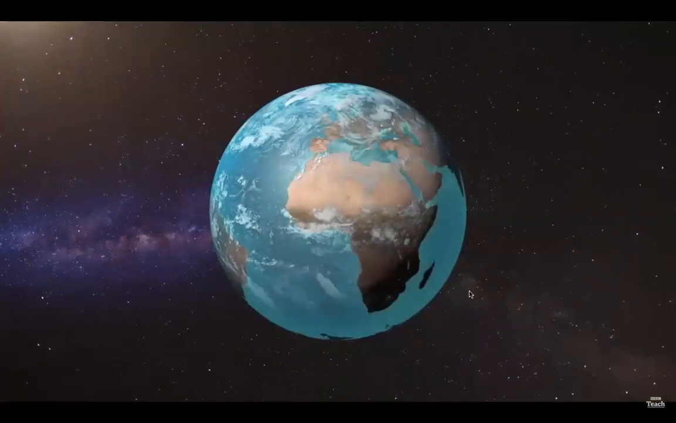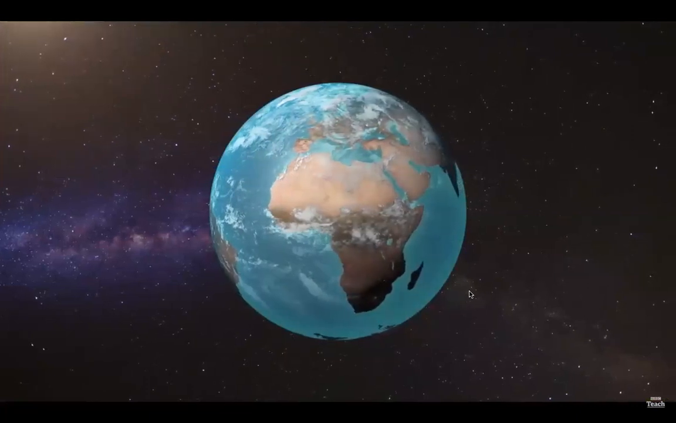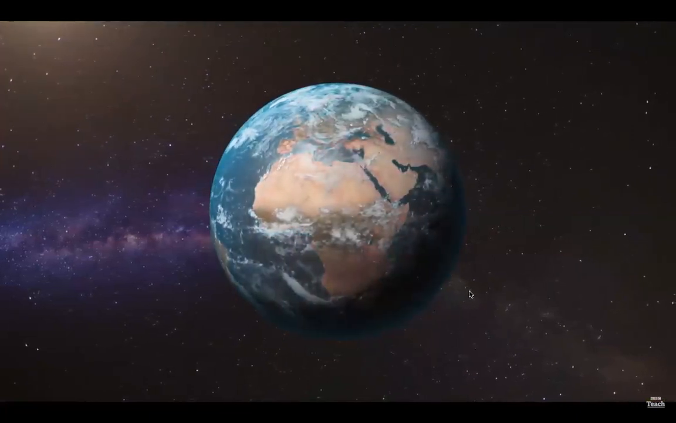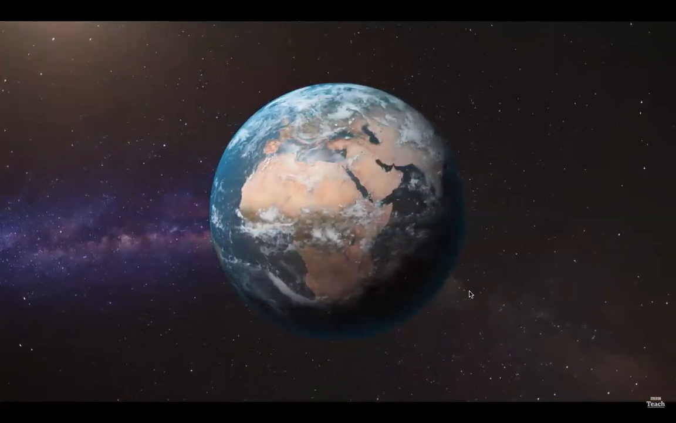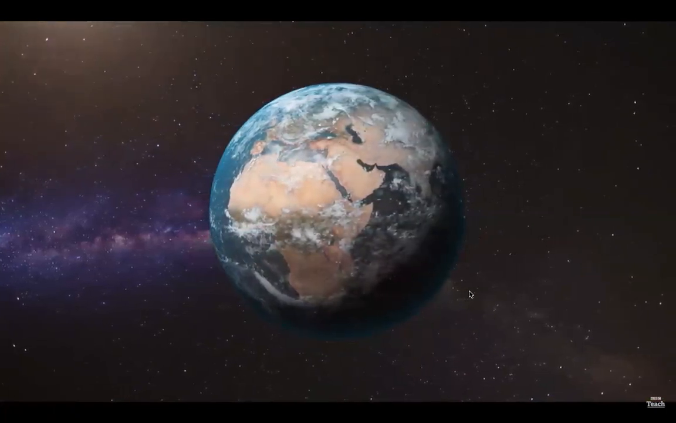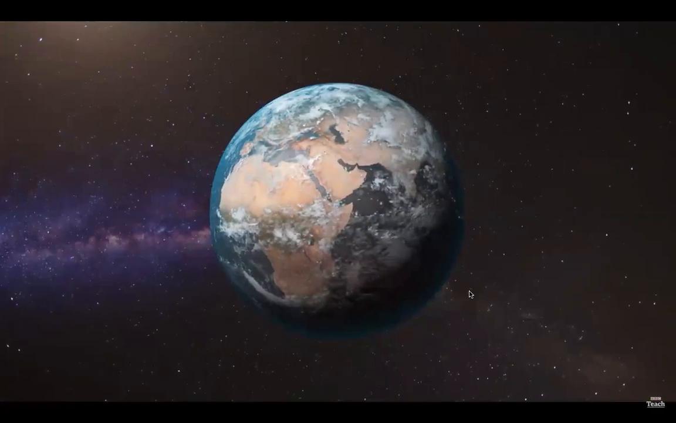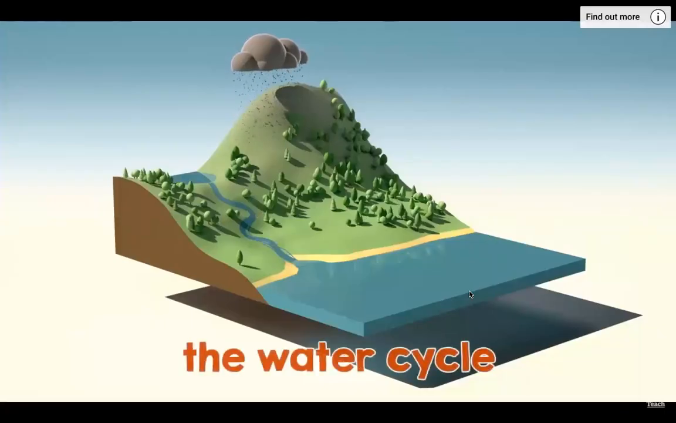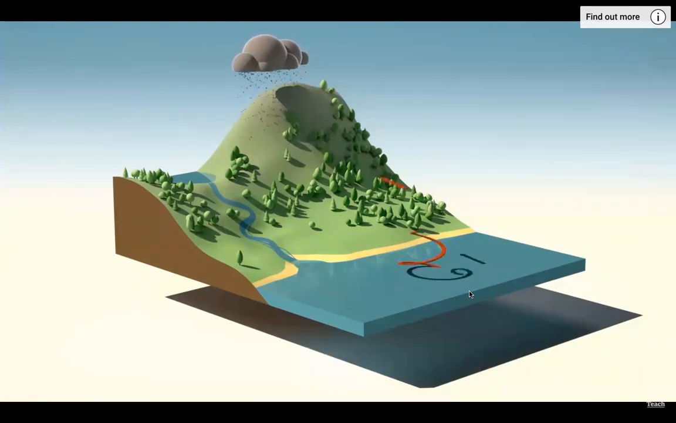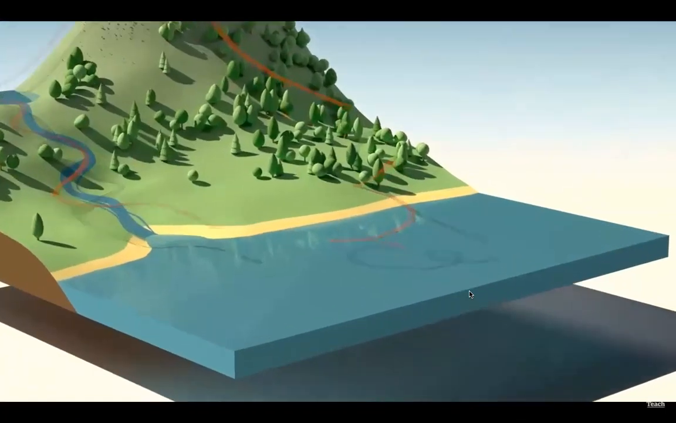Over 2/3 of the Earth is covered in water. Water is vital to support all life on the planet. Water never leaves the Earth and its atmosphere. It simply moves around in what is called the water cycle. The water cycle is a continuous journey of water, from oceans and lakes to clouds to rain to streams to rivers and back into the ocean again.